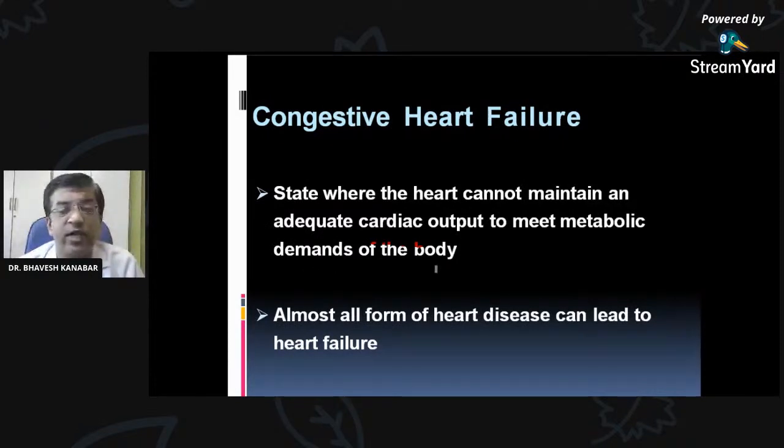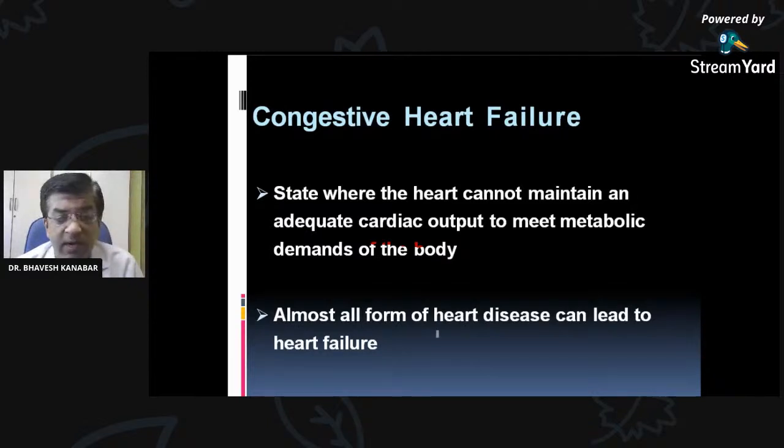So it is the failing state of the heart. Heart fails as a pump, and as a result congestion occurs. That is congestive heart failure.